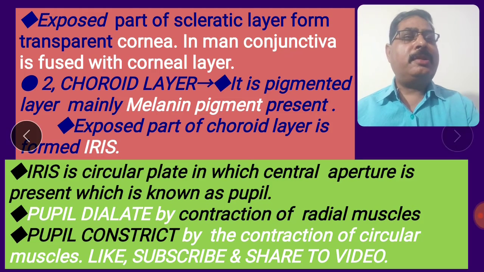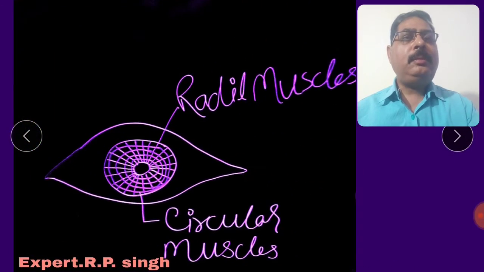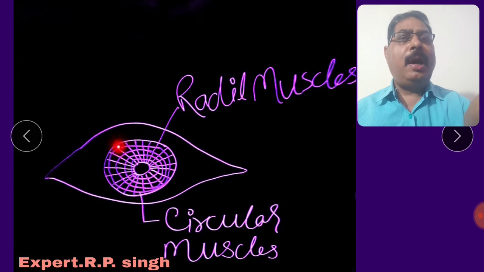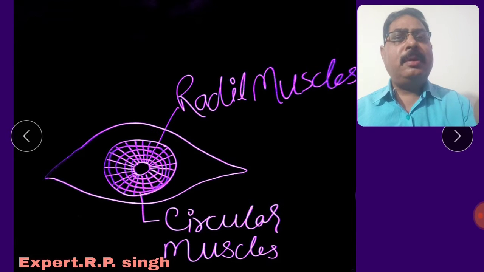Please come to the next slide. A figure of the eye, radial muscles and circular muscles. You see the iris. This is the radial muscles, and this is the circular muscles.